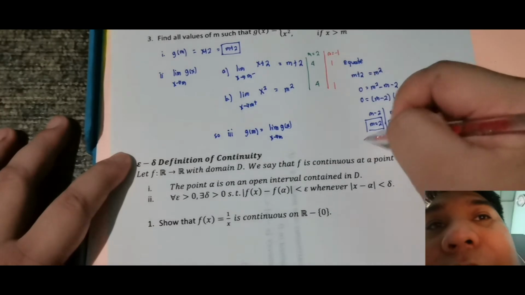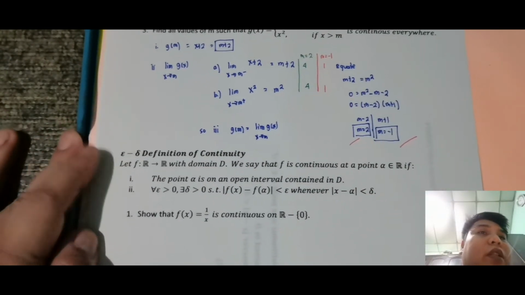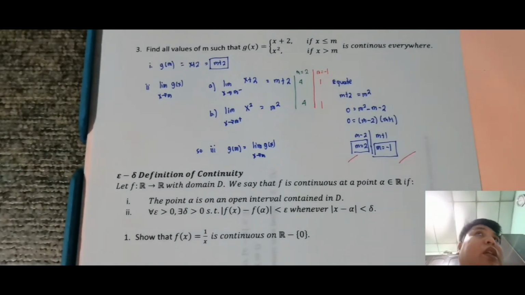So, ito yung sagot talaga natin. Yung m is equal to 2, m is equal to negative 1. So, kasi yun yung pinapahanap. So, napansin mo, saan ko nahanap yung value? Doon sa number 2. Gamit yung limit from the left and limit from the right. Okay? So, ganyan kumuha ng limit or ng continuity pag specific point yung pinag-uusapan.